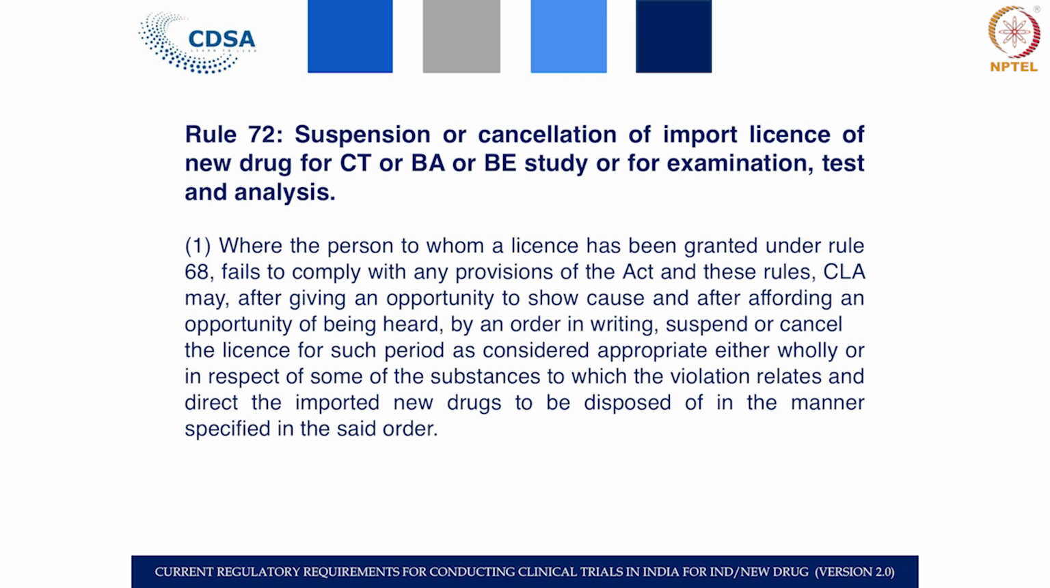Also there is the scope of suspension or cancellation under Rule 72. In case of a cancellation or suspension, if the person is aggrieved by the order of the CLA, they can go to the central government within 45 days for reconsideration, and their appeal will be considered within 60 working days. The manner of labeling, as already told in the previous slides, is the same: